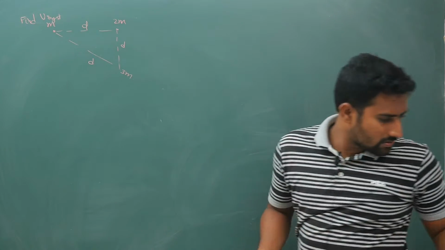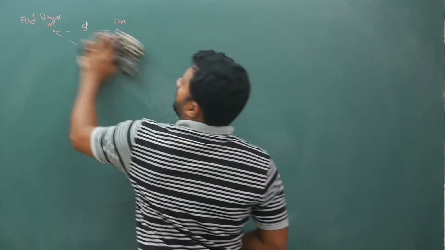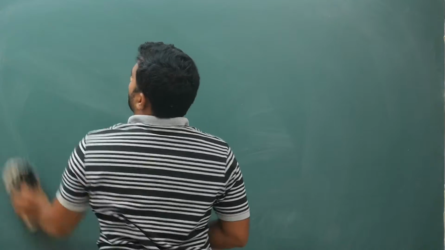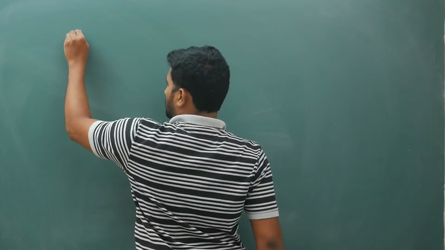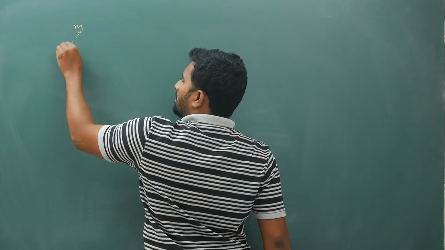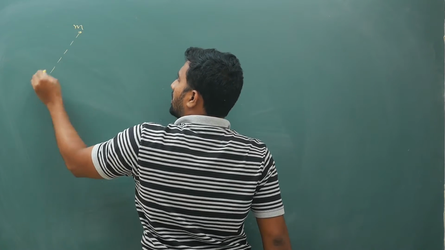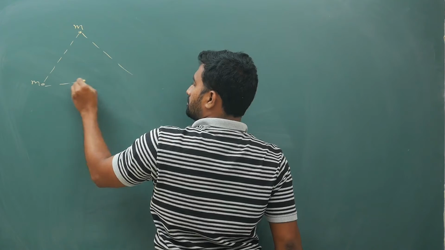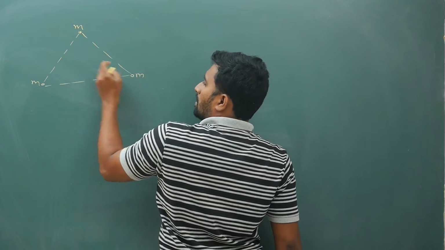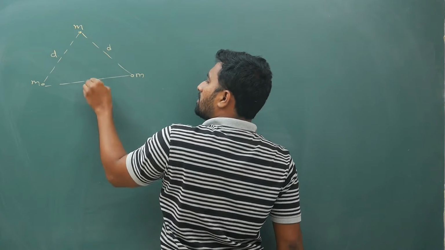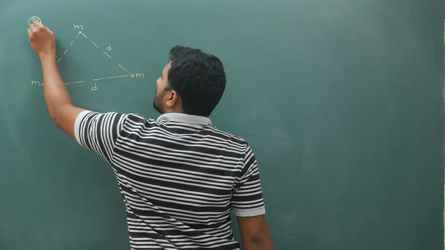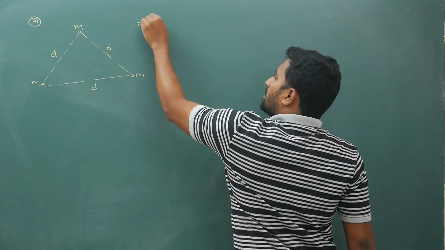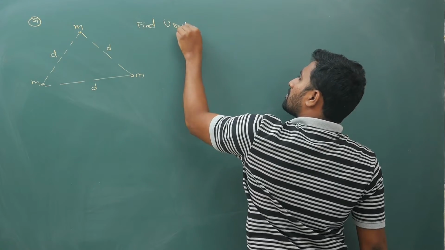Or else, wait, we'll do 2 questions in 1 bit itself. So what is the question? You have 3 masses M, M, M. They are at the corners of an equilateral triangle of side D. First bit, find potential energy of system.